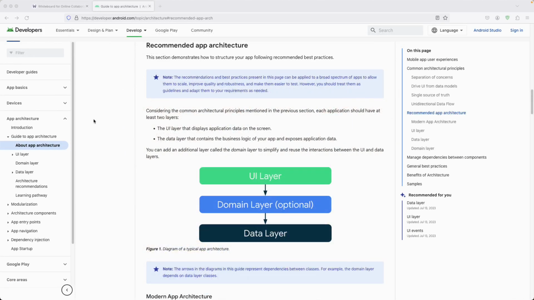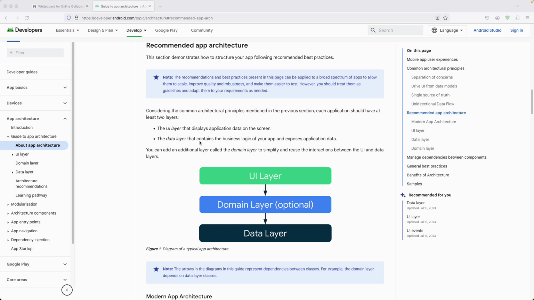Now let us try to learn about the recommended app architecture from the Android documentation over here. We are not building the Android application, we are building the Flutter application, but we will be using this particular recommended app architecture for our application. And since we have a really small app and we are not going to overcomplicate it with other stuff, let's just go and see some of the recommendations that Android has provided, and we are going to make use of this particular app architecture.